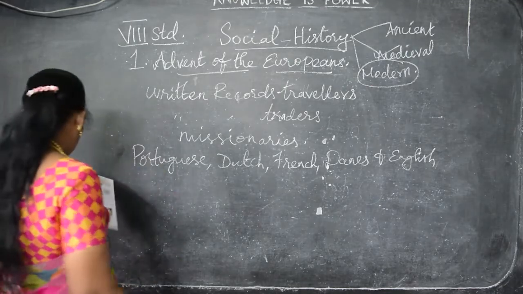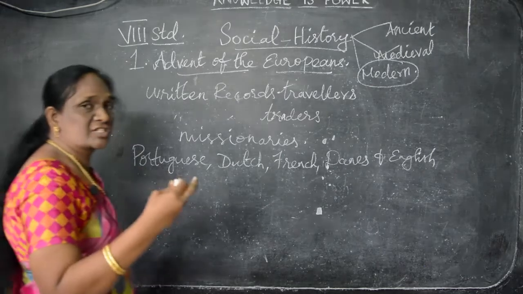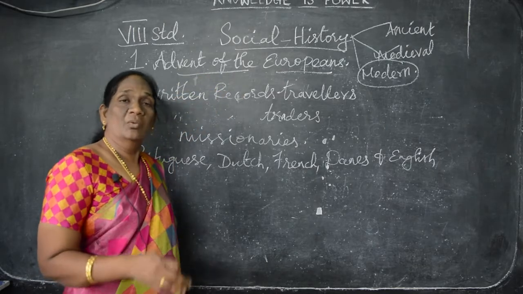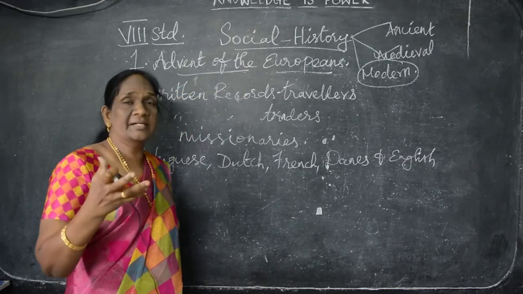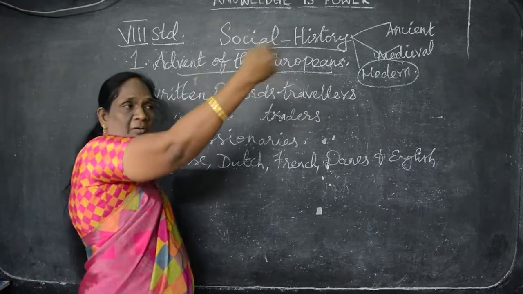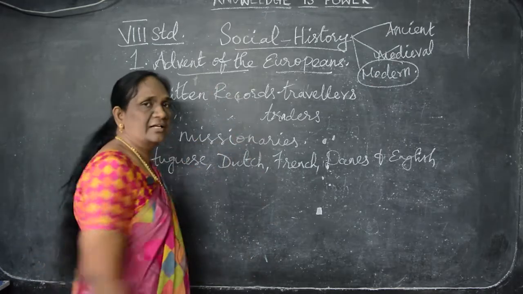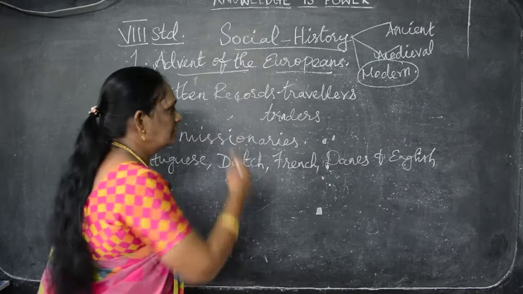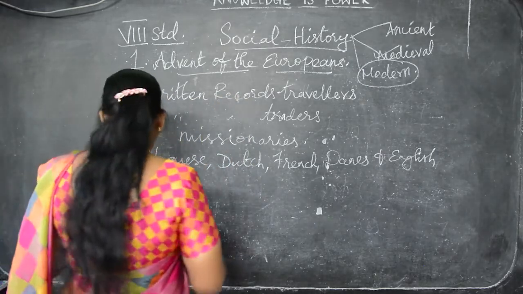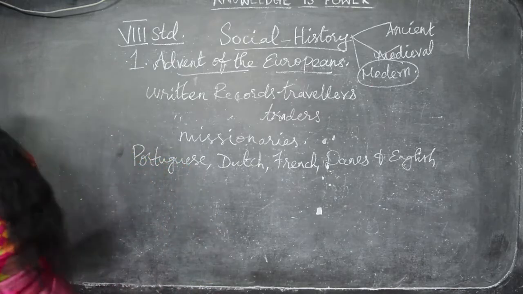Understand? One by one they came, and we have valuable papers, the transactions between other countries and India. What are the transactions? What is the trade? What are the items, the exports and the imports? Among which countries we had the trades. Adha patti ellam idla we can know from the books of the written records of the travelers, traders and missionaries. Understand, children?